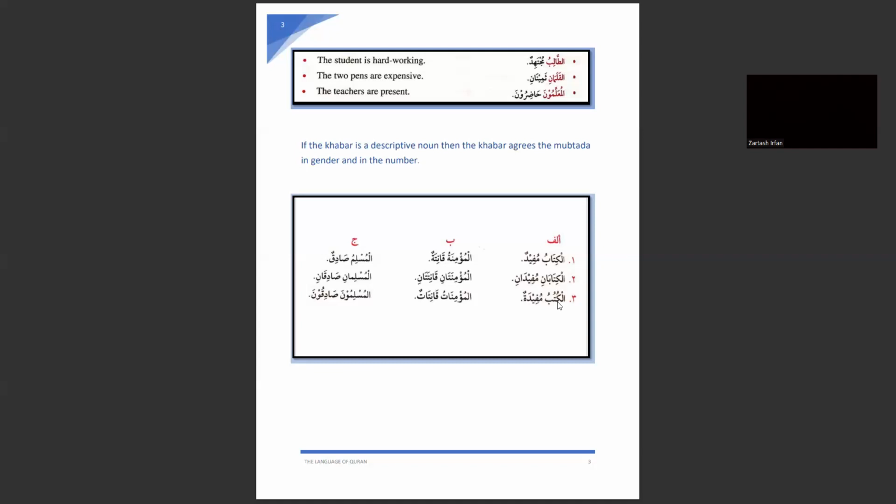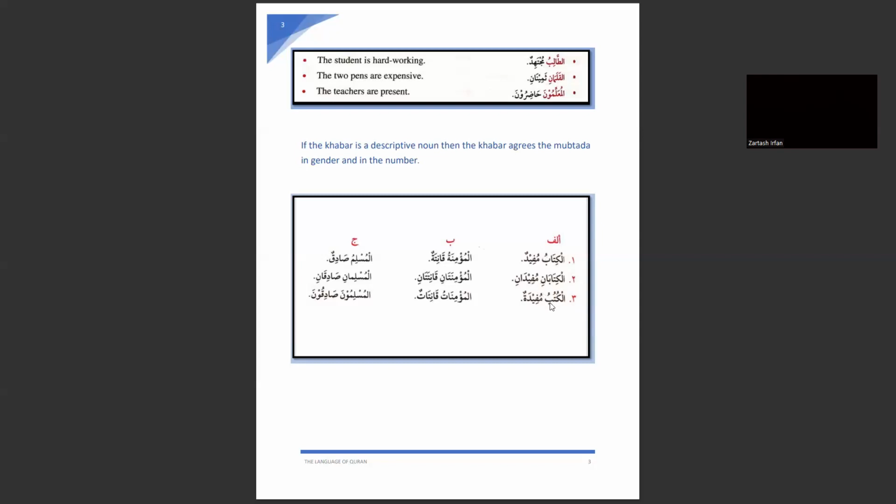So here again, as I told you, the jama mukassar will always be considered as a singular feminine. So here, a singular feminine descriptive noun is used for the jama mukassar al-kutubu. Al-kitabu mufidun, al-kitabani mufidani, both are in rafa state. Al-kutubu mufidatun, also in rafa state.